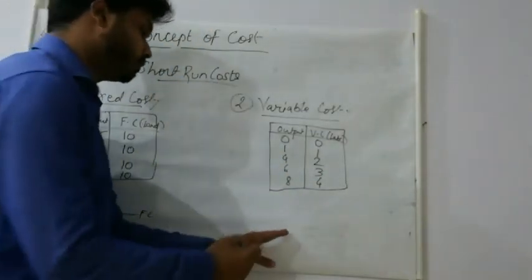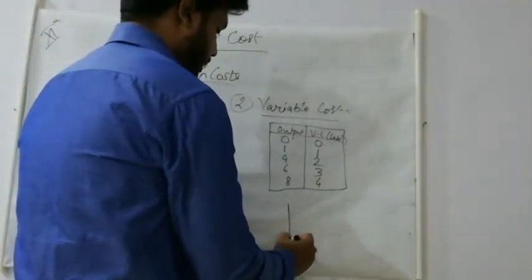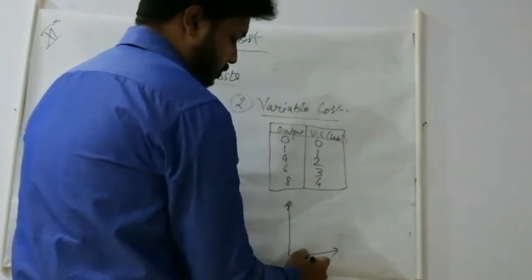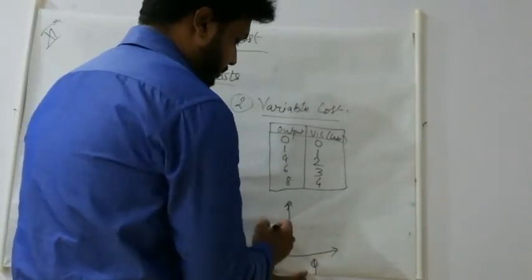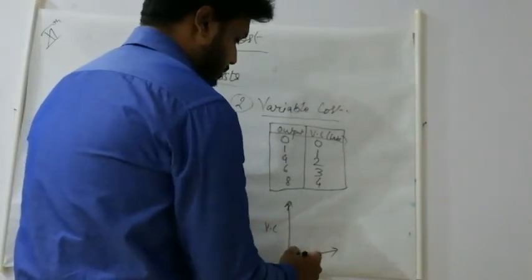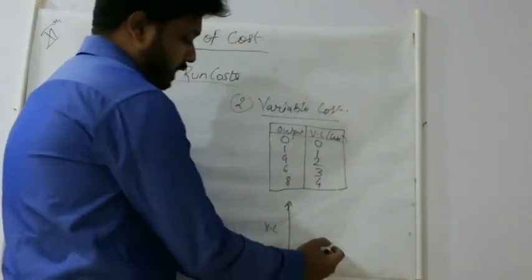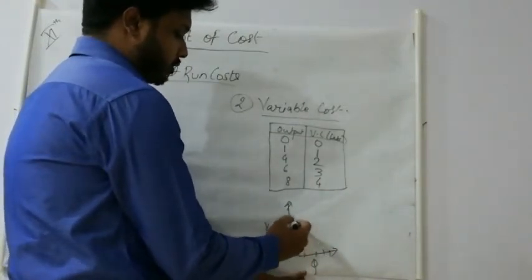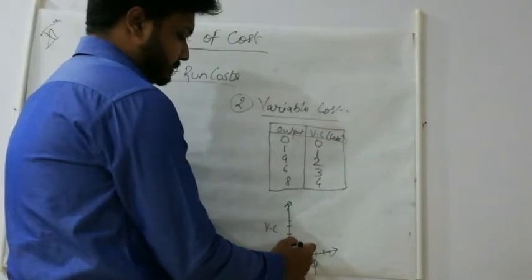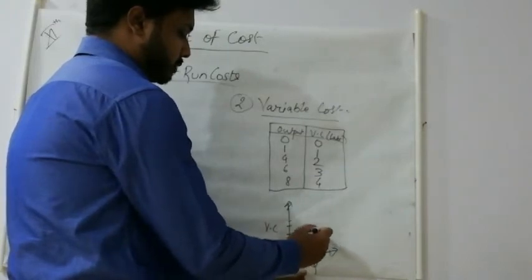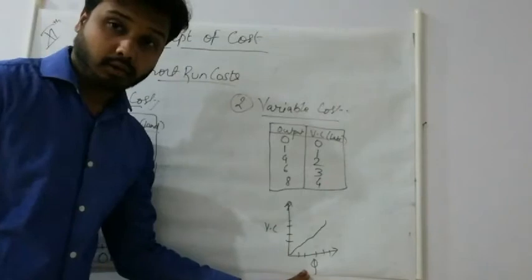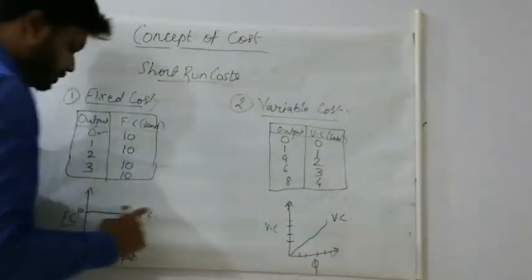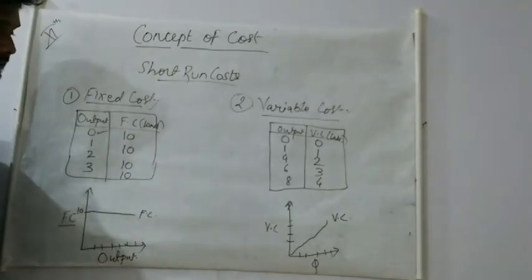And if we want to denote this in the form of a diagram, it goes on like this. Here it will be our output, this is variable cost. So as per this, as output increases, our variable cost will also increase. So this will be somehow like this, okay? Variable cost curve will be like this, but fixed cost will be a straight line here.